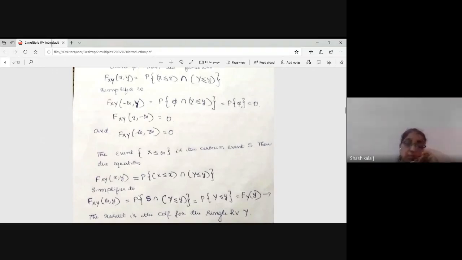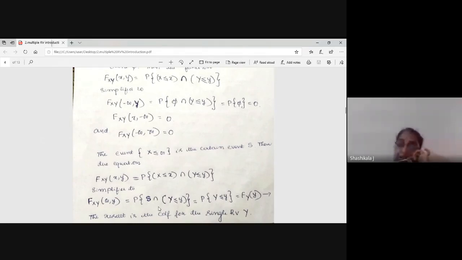Now, what is the probability? Because x runs from 0 to infinity, for X less than or equal to x you get all the sample points of x, intersected with Y less than or equal to y. In my case, y is less than or equal to 10. So the intersection of 0 to infinity and 0 to 10 is 0 to 10.